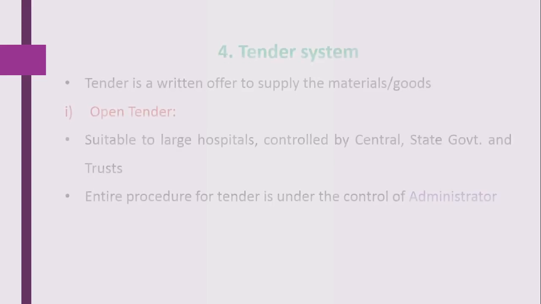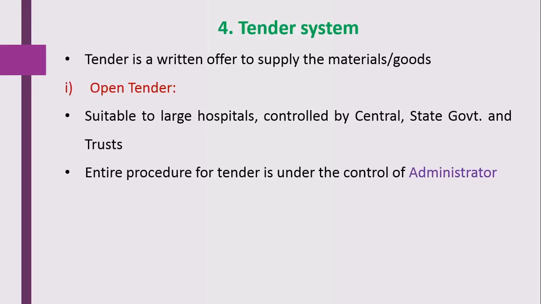Next we will see the tender system. The tender is a written offer to supply the materials or goods to that particular hospital or organization. That tender will be published in a newspaper or in a suitable media, so the supplier gets the information.